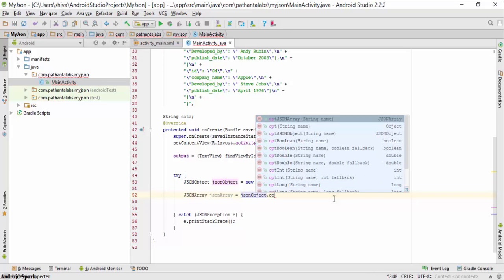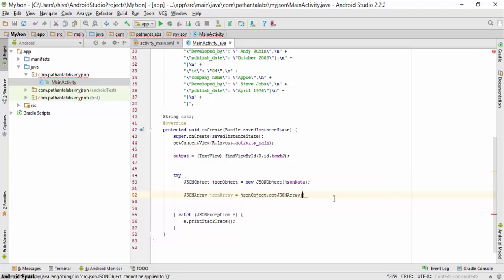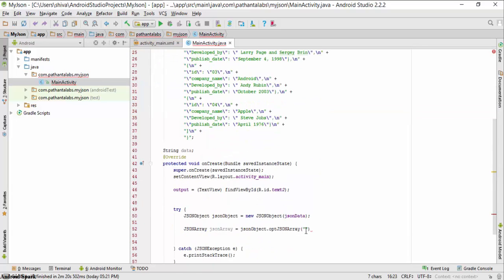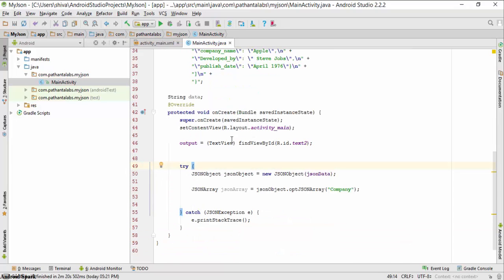So I will use the optJSONArray and pass the main string name, that in my case is the company. I will also copy this and paste it in my JSON array data variable.